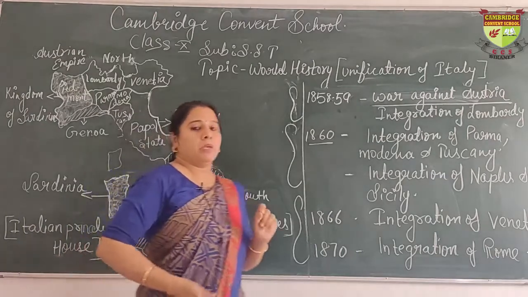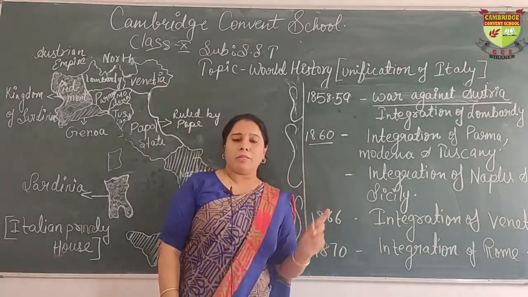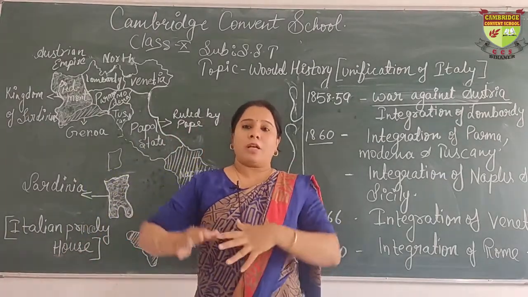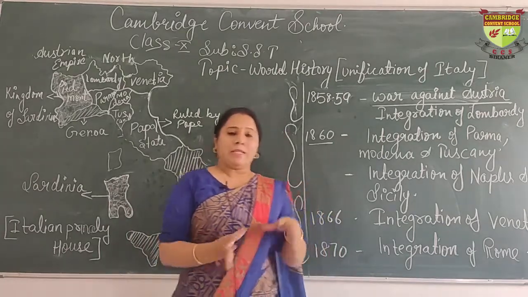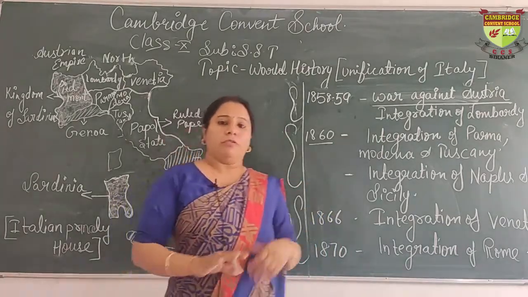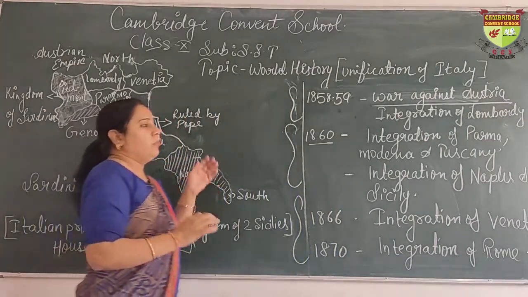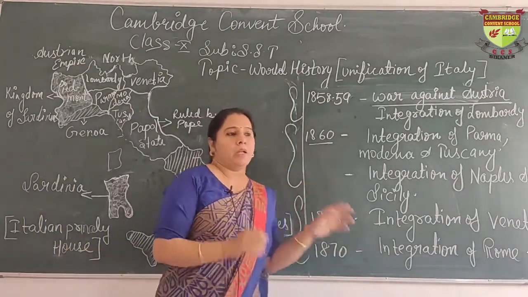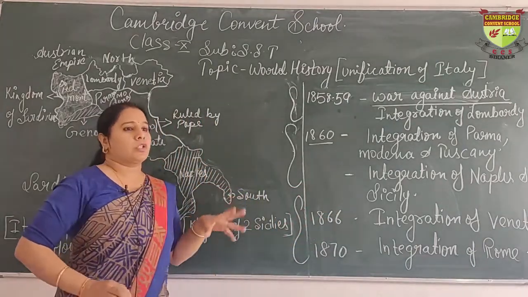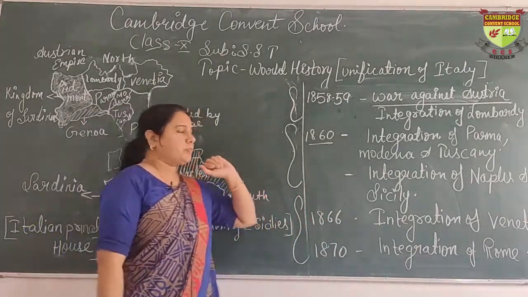Due to this, people reacted against the Vienna Congress. Many individuals and organizations were formed against it. They started revolting against the Vienna Congress. As a result, the Vienna Congress came to an end. From here the unification of Italy started.